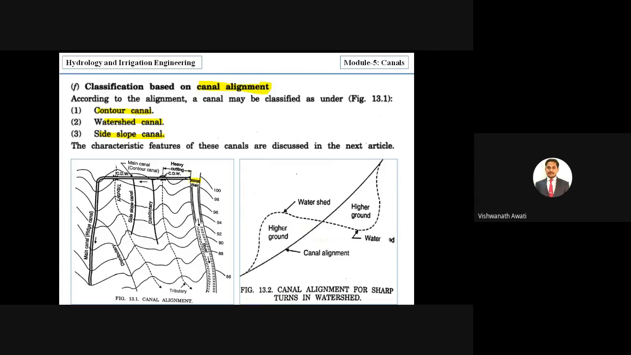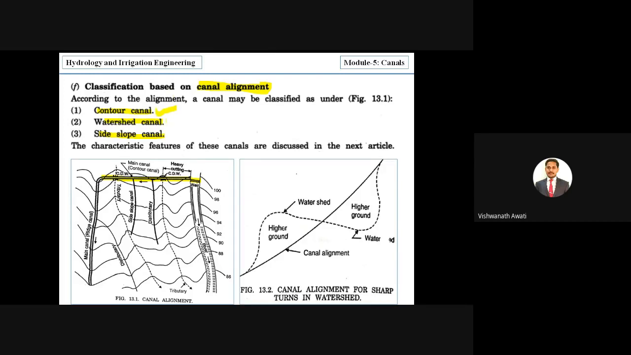Then the canal is constructed, and you can even see heavy cutting. Here you can see the alignment of the canal, it is going parallel to the contours. You can see contours 100, 98, 96, 94. But the main canal is going parallel to the contours. And if it is parallel to the contour, it is called a contour canal.